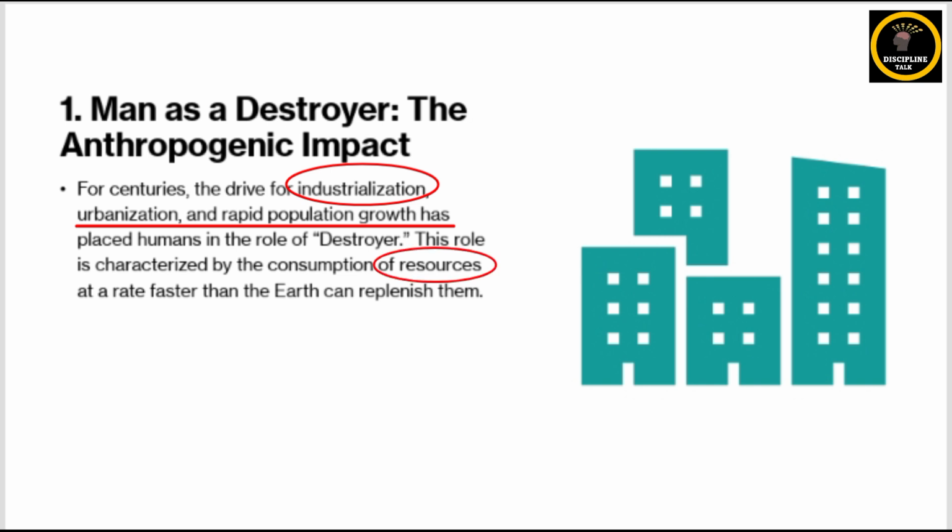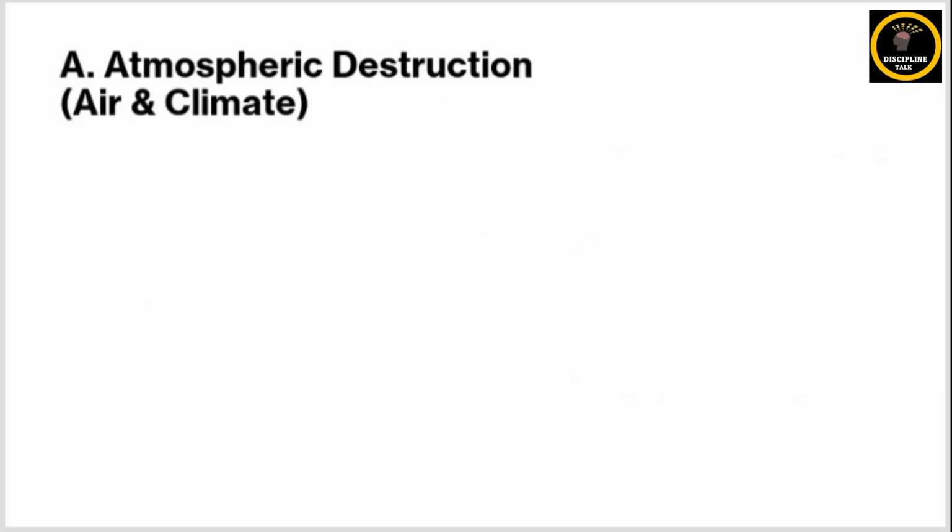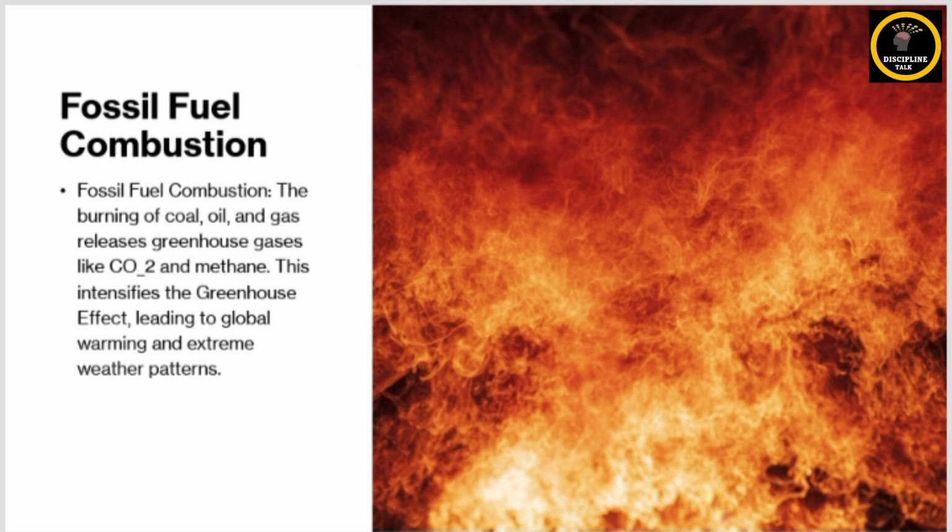And anthropogenic impacts include atmospheric degradation or air pollution and climate change. Fossil fuel combustion is one of the most severe impacts of human activities on the environment, that is basically the burning of fossil fuels like coal, oil, and natural gas. These fuels mostly power today's industries, vehicles, power plants, and households, but their consumption releases large amounts of carbon dioxide, methane, and nitrous oxide into the atmosphere.